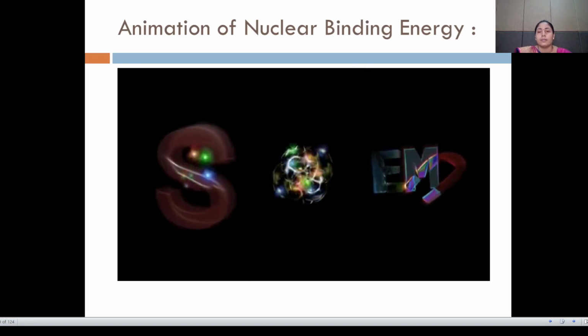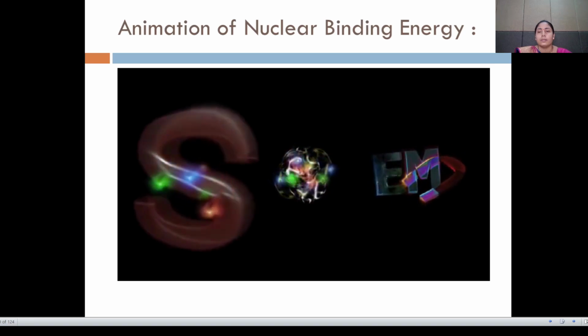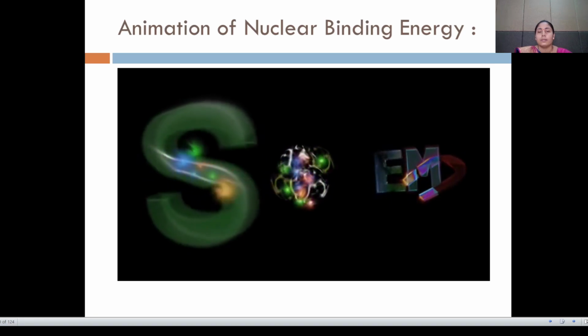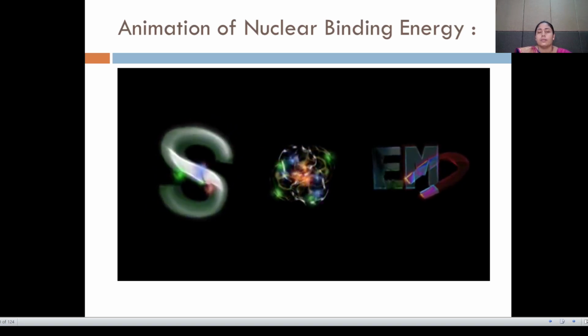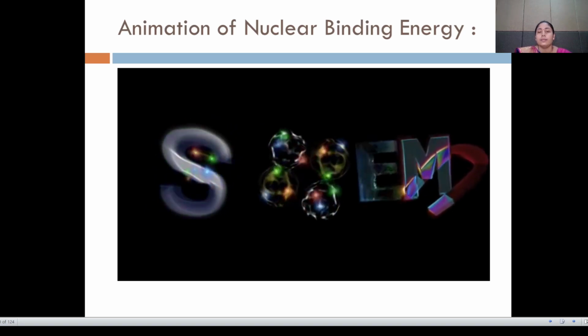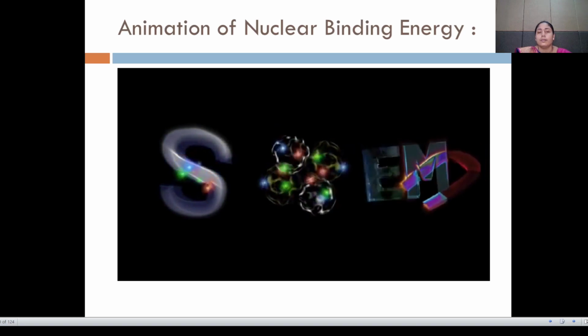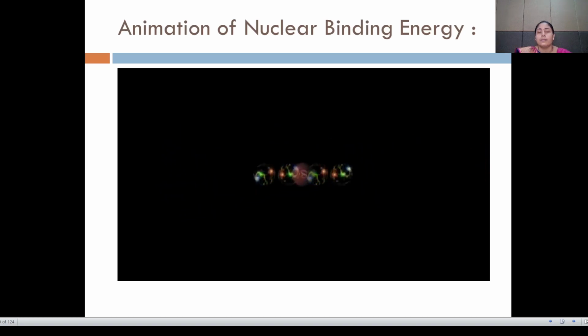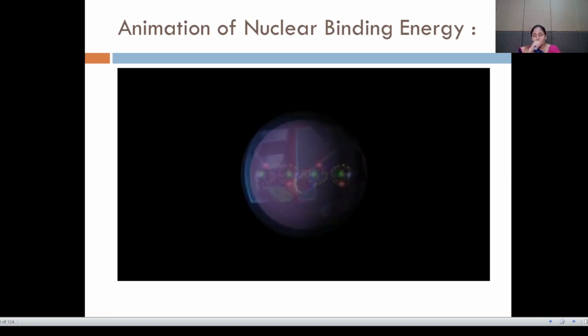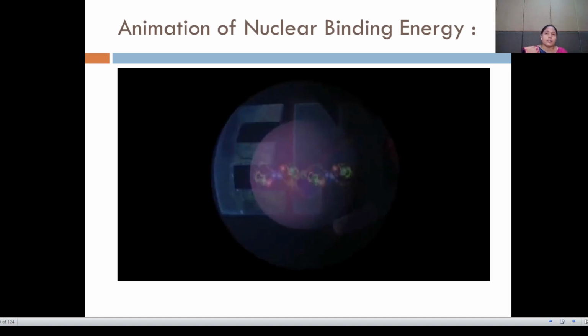There are two forces acting inside the nucleus of atoms. The nuclear force, a residuum of the strong force that holds quarks together, is pulling the neutrons and the protons together, and the electric charge on the protons is pushing them apart. The strong force is a lot stronger than the electric force at short ranges, up to 2.5 times the proton diameter. But at larger distances, the electric force dominates.